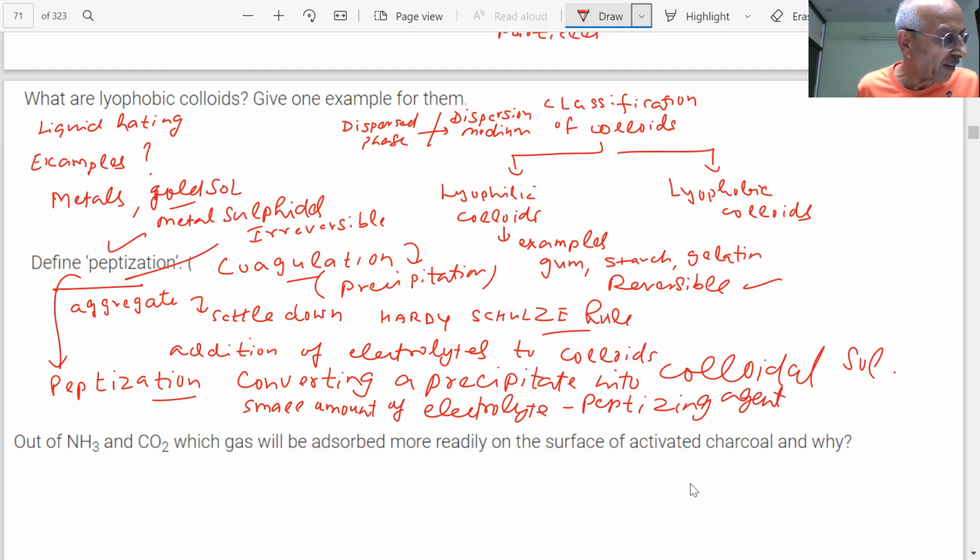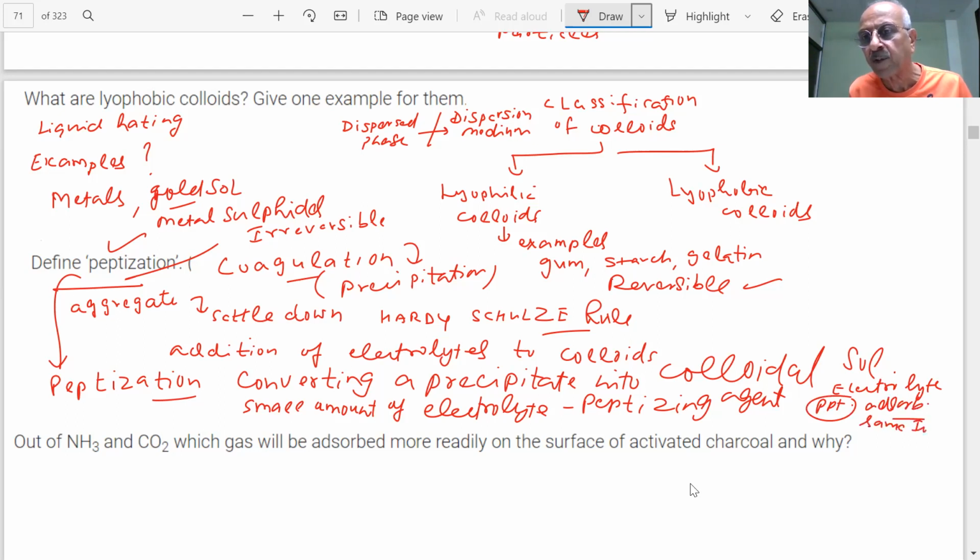So the result is the precipitate particles will absorb certain ions on their surface. Will absorb ions, student. So from the electrolyte, the precipitate will absorb the same ion, student, of the same charge. When they absorb the ion of the same charge, preferentially, what will happen?